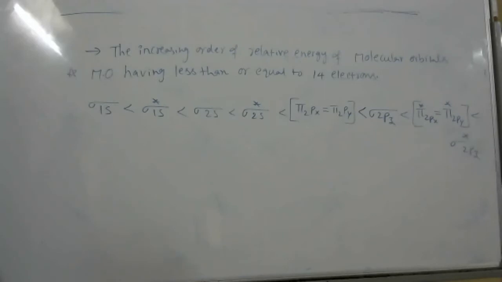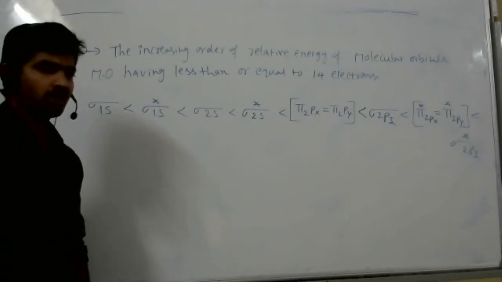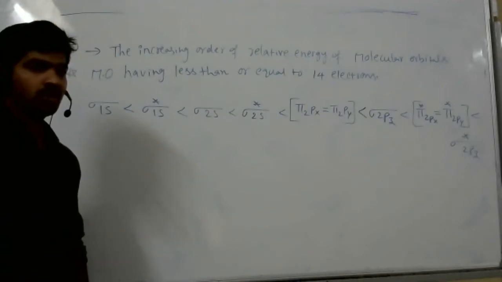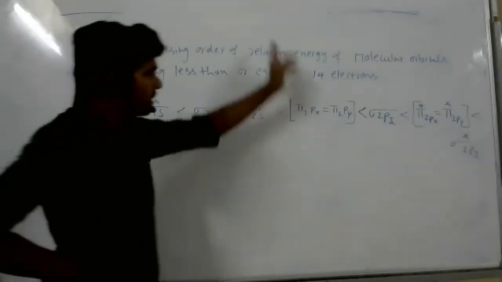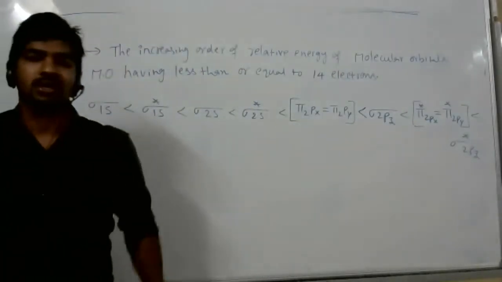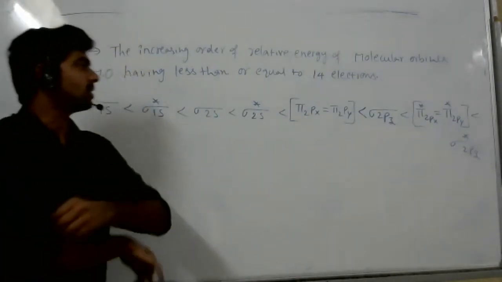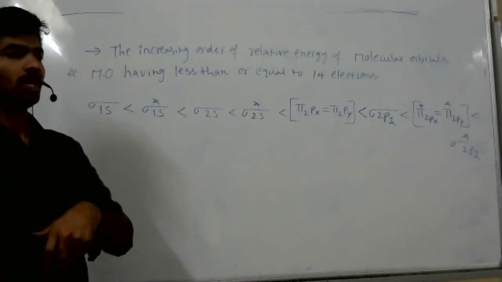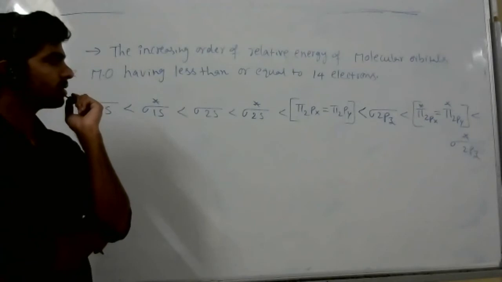So why do we directly consider px and py orbitals to be in pi bonds? See, I told one point during the concept. The 2pz orbital is along the axis, so that is only responsible for the formation of sigma bond. Px and py are responsible for pi bond formation, where they are overlapping. That might not be for all the elements, like we have seen before also.